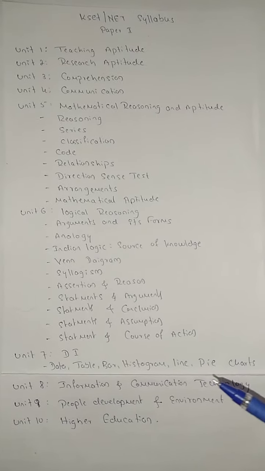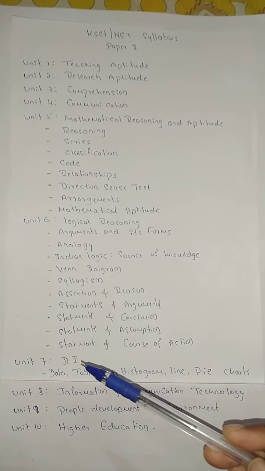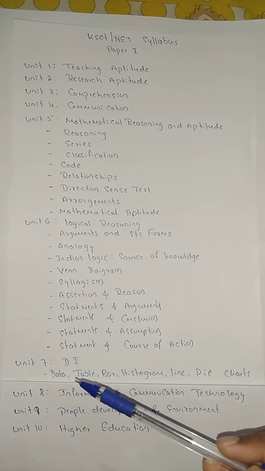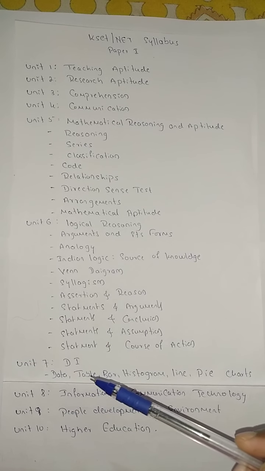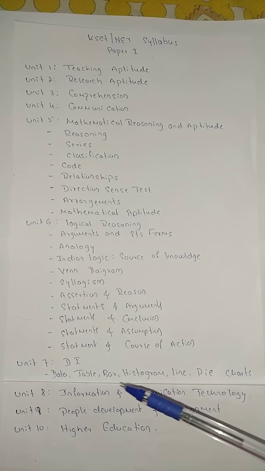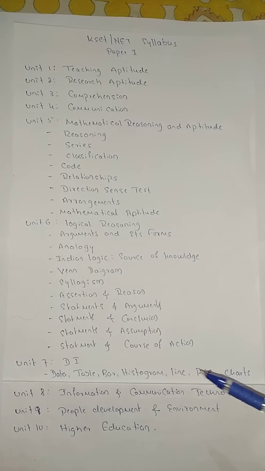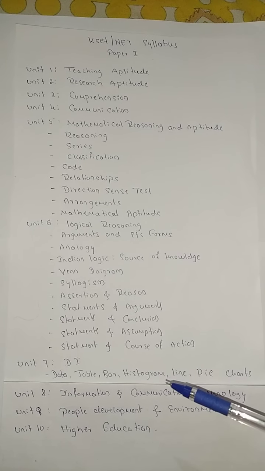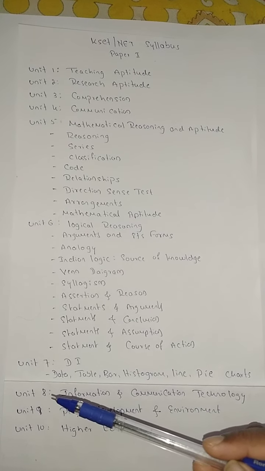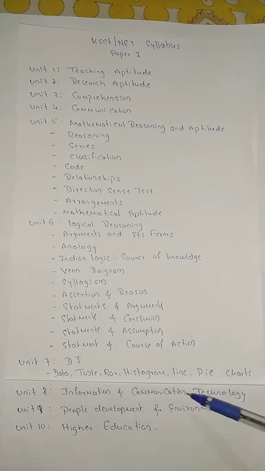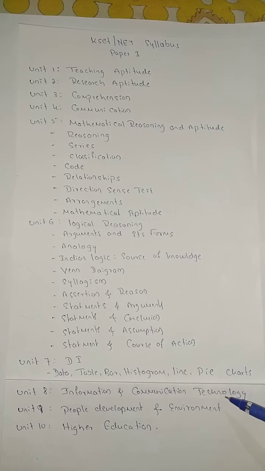Okay. Next, unit number 7, that is DI. DI means data interpretation. Here we might be given a tabular system, bar graph, histogram, line chart or pie chart. Okay, from any of the charts we have to answer by calculating the figures. Next, unit number 8, that is information and communication technology. This is completely related to our computer knowledge.